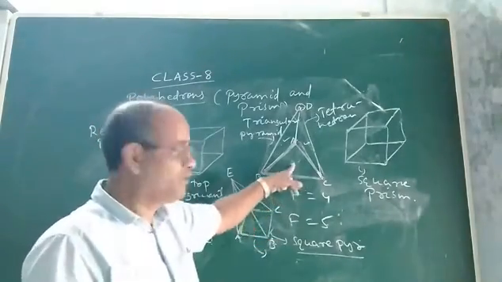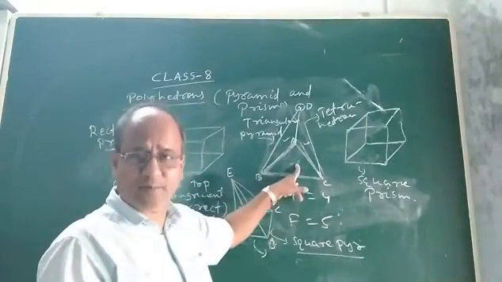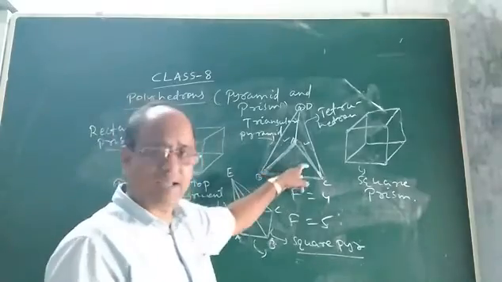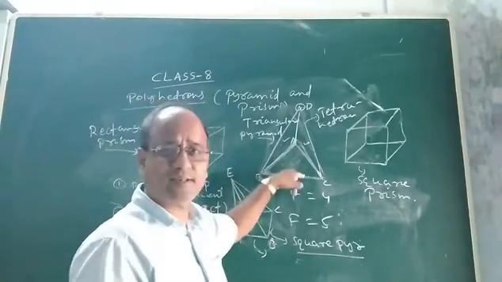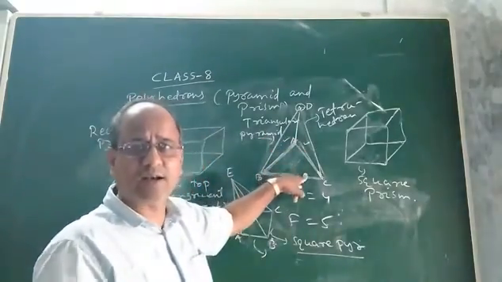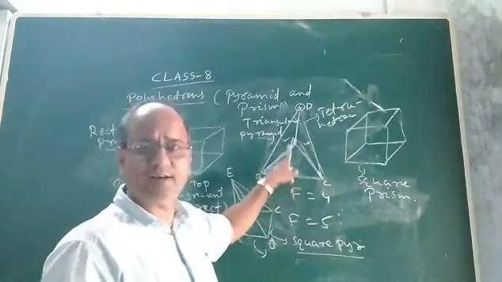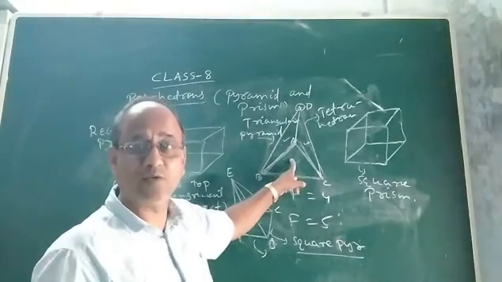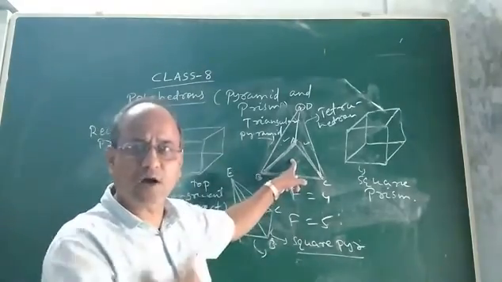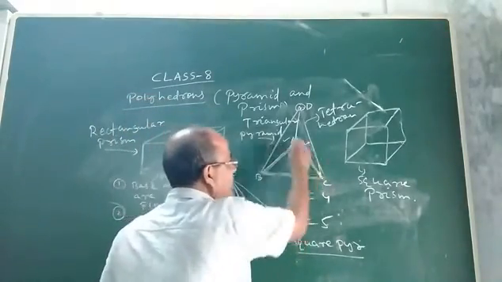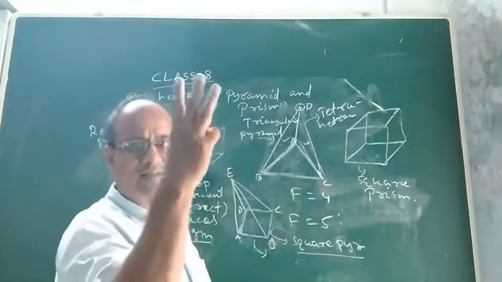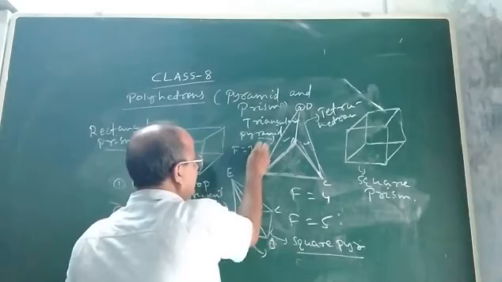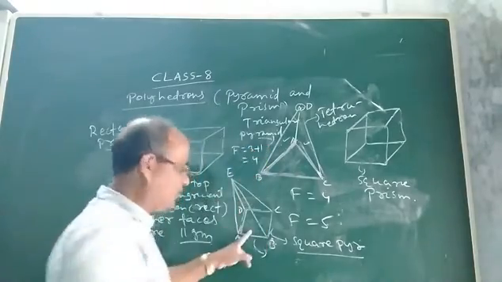Look at this, a square pyramid. This is a triangular pyramid because the base is a triangle, which is a polygon, and the lateral faces are triangles. Now if I ask you how many faces it has, without counting you can see. Look at the base. The base is a triangle. How many sides does it have? 3. So number of faces will be equal to 3 plus 1. It is 4.